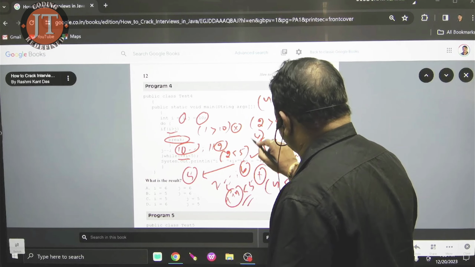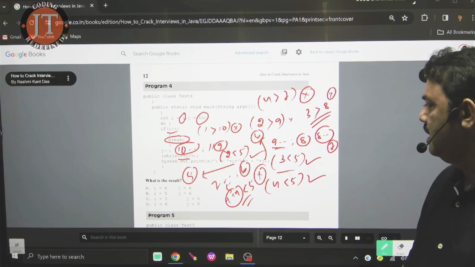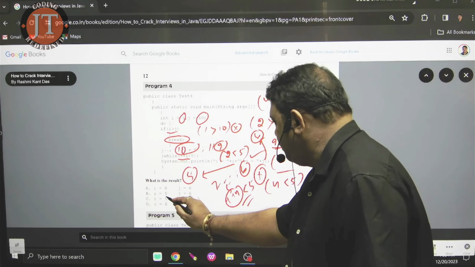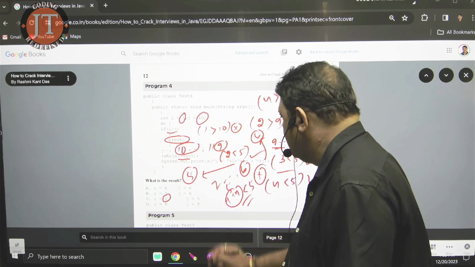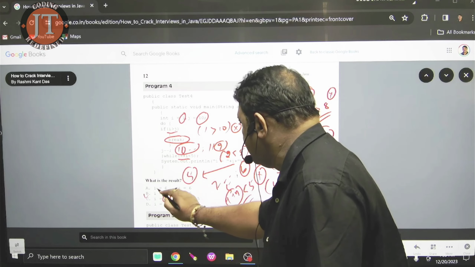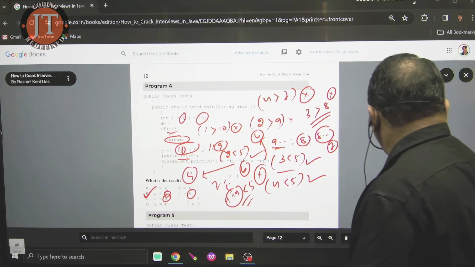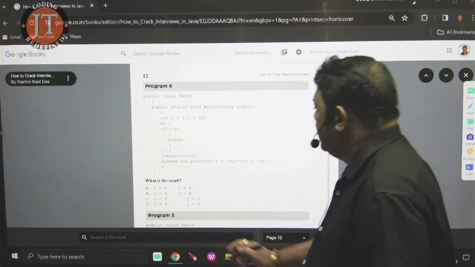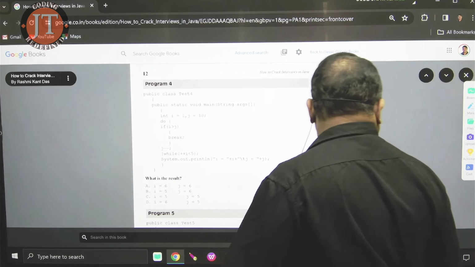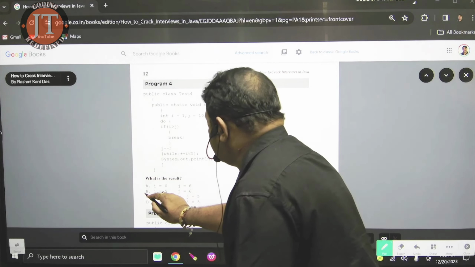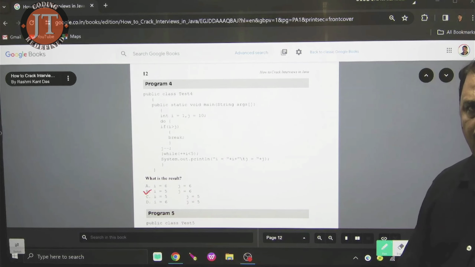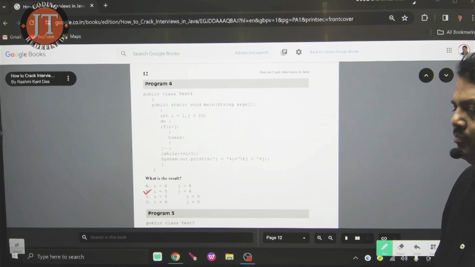What is the value of j? J value is 6. Check here. Where the value is 5, here the I value is 5. Sorry, B is the right answer. I value is 5, J value is 6. That is the right answer. B is the right one. Check here, B is the right one. 5 and 6 is the result.